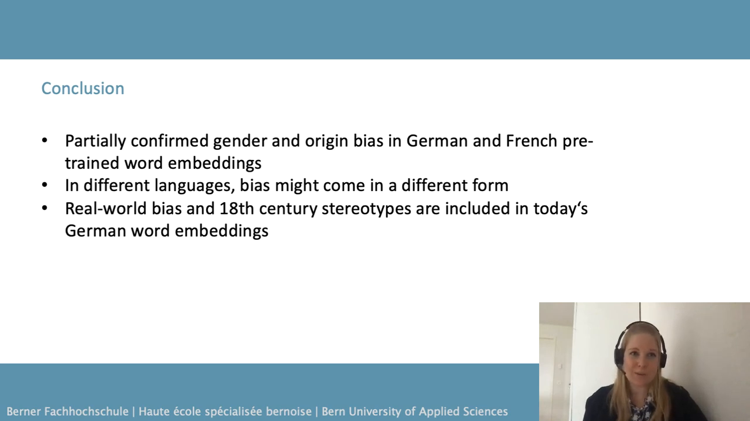In this work, to conclude, we partially confirmed gender and origin bias in German and French pre-trained word embeddings that was previously found in English. And we identified that in different languages, a bias might come in a different form. In particular, we found that real-world bias and stereotypes from the 18th century are included in today's German word embeddings, and that future research should address how different languages can be better addressed to measure the bias.